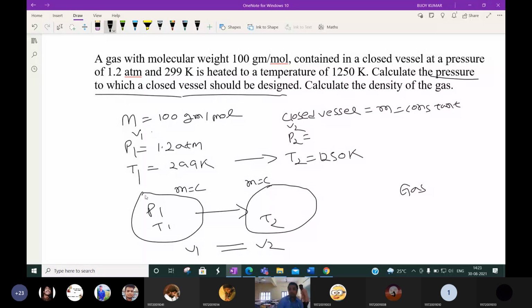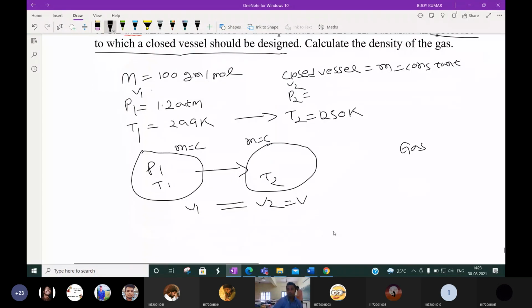The volume will be equal to the volume of the container. Okay, so volume is constant. Then we know that if the mass is constant and for an ideal gas, what is the formula? P1V1 by T1 is equal to P2V2 by T2, from the ideal gas equation.